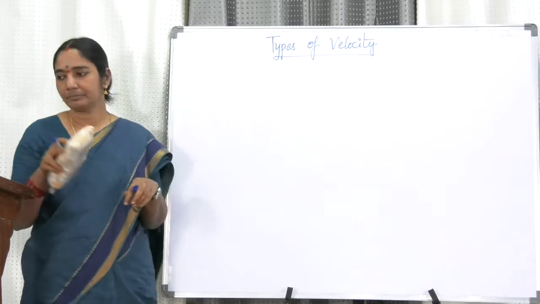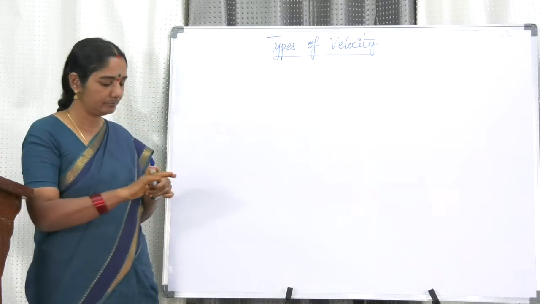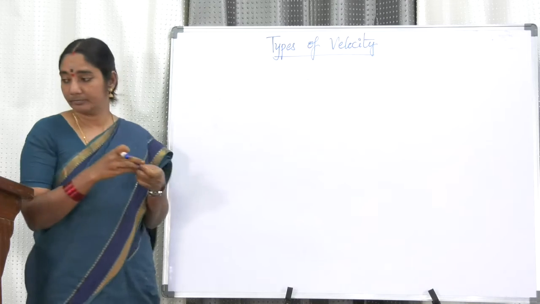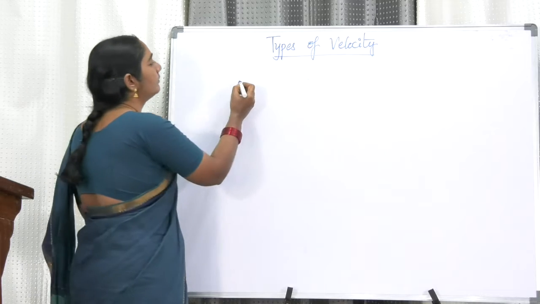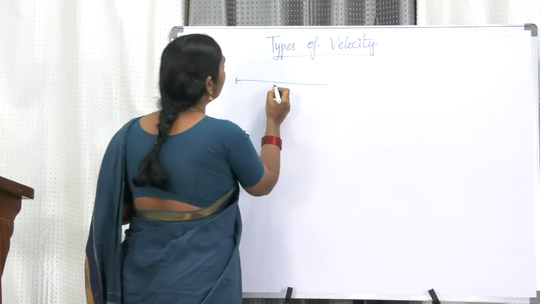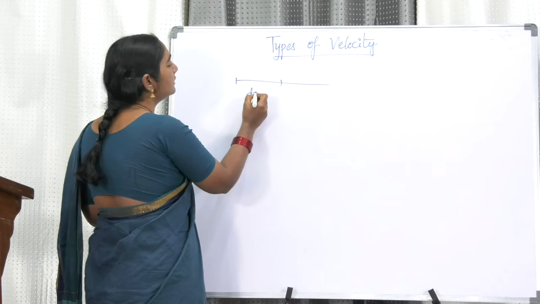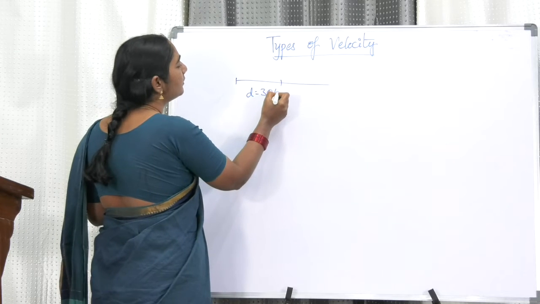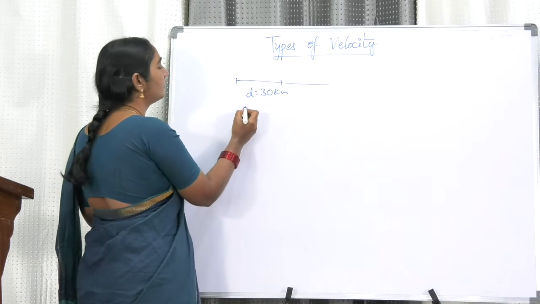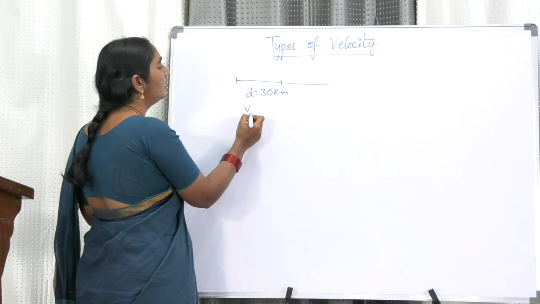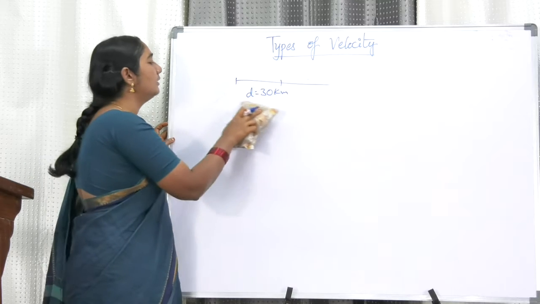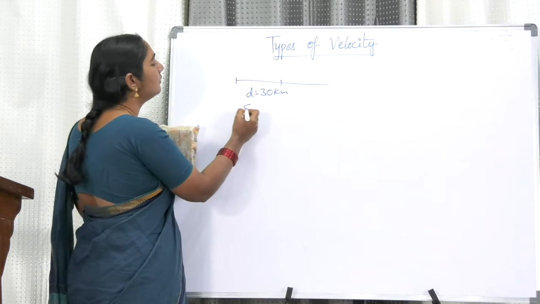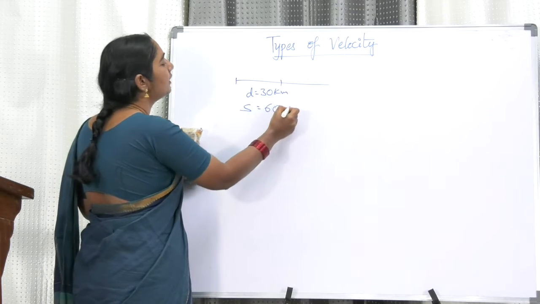So madam, a car covers 30 kilometers at a uniform speed of 60 kilometers per hour. So a car is covering 30 kilometers distance at a uniform speed of 60 kilometers per hour.